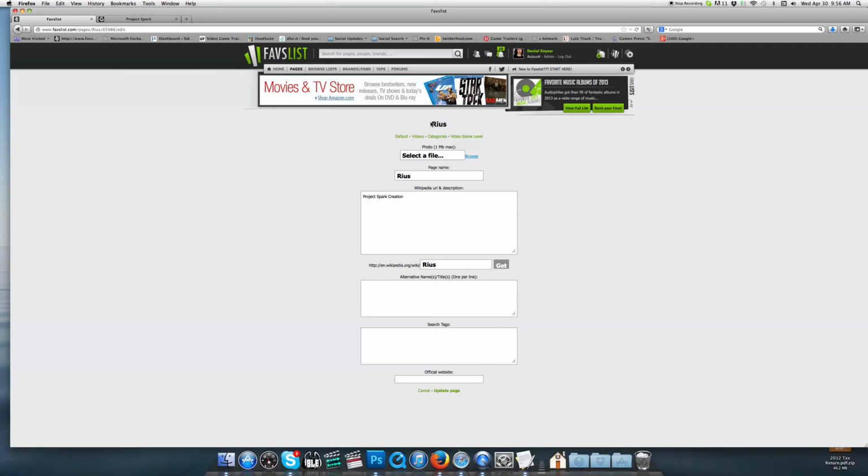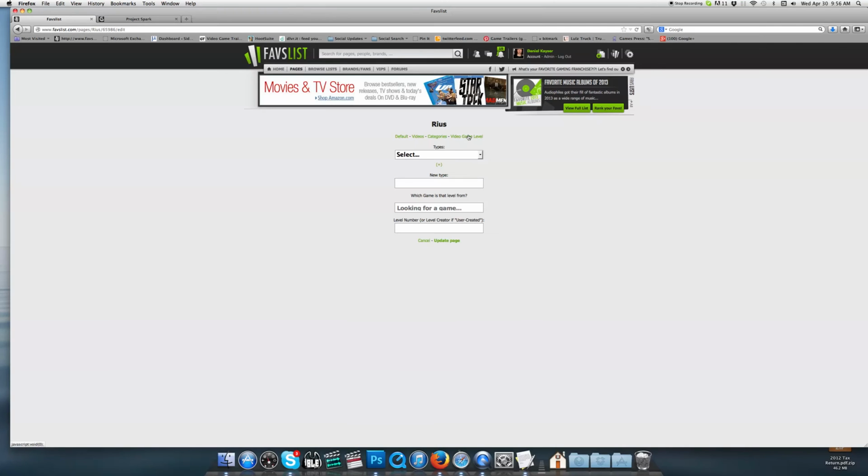We're going to come over to this page for Rius right here and select Video Game Level, because that's how it's been designated with the Project Spark quick link. And we'll put the type of user created. And we're going to assign this to Project Spark. So it says right here, which game is that level from?